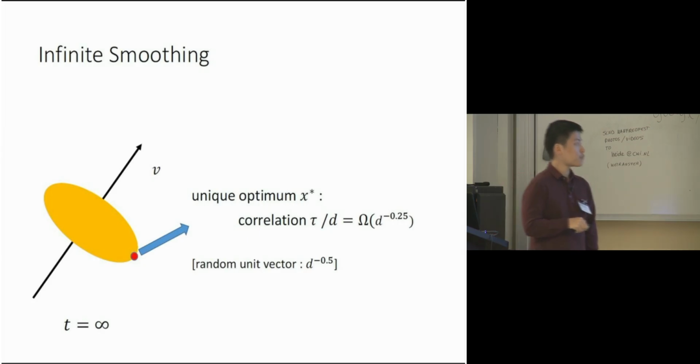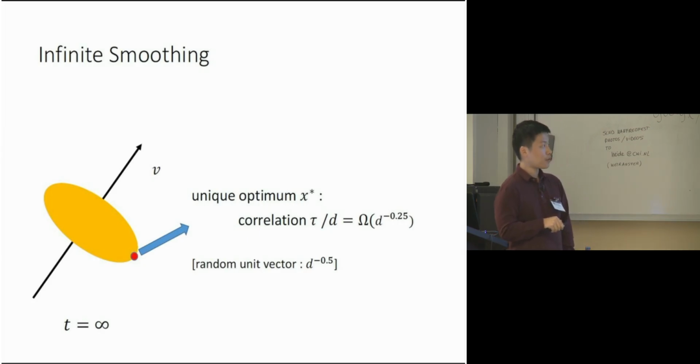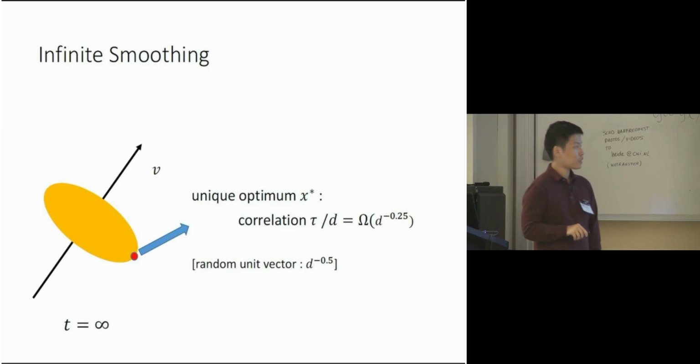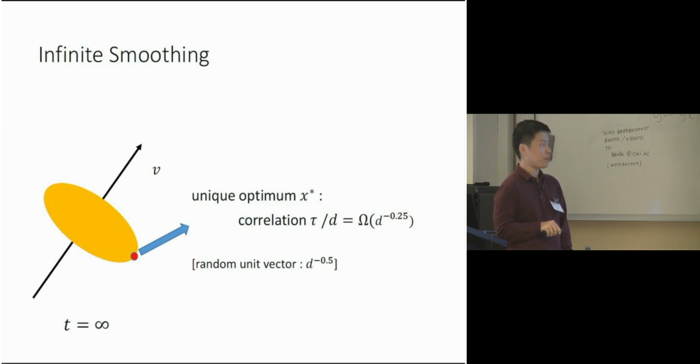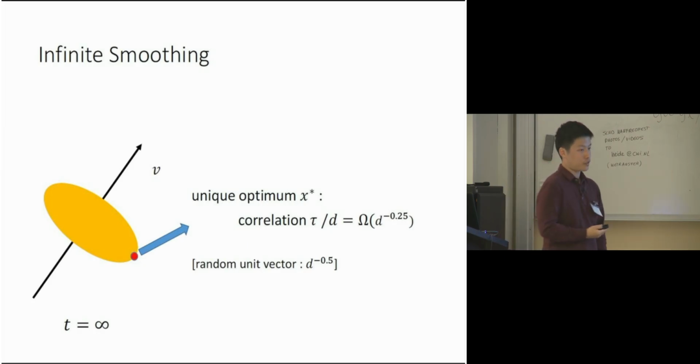Infinite smoothing gives us a unique optimum, and it has a non-trivial correlation with the signal V, of d to the minus 1/4. If we compare it to a random unit vector, which can only give you d to the minus 1/2, at the very beginning the homotopy method gives us some useful information.